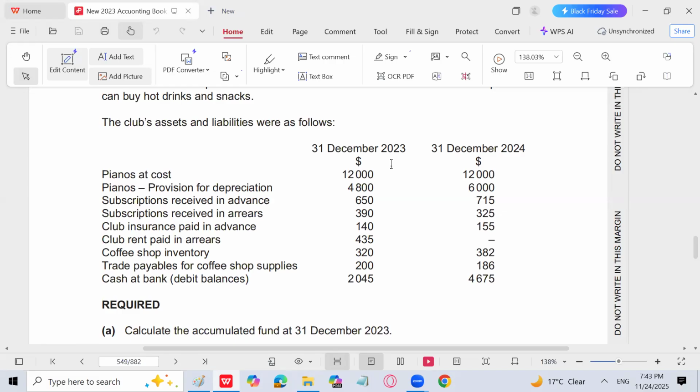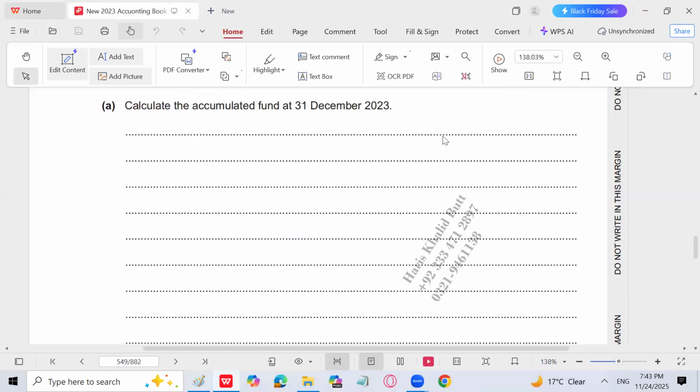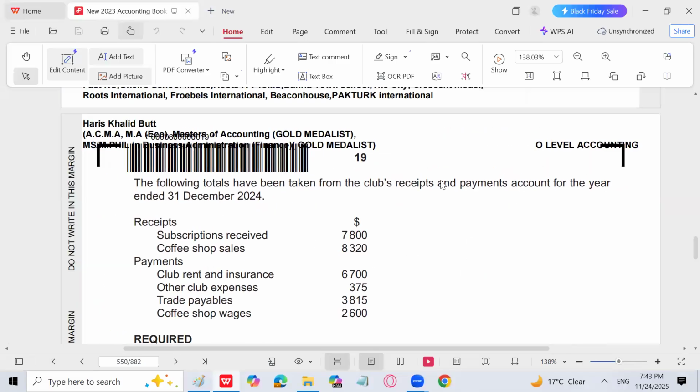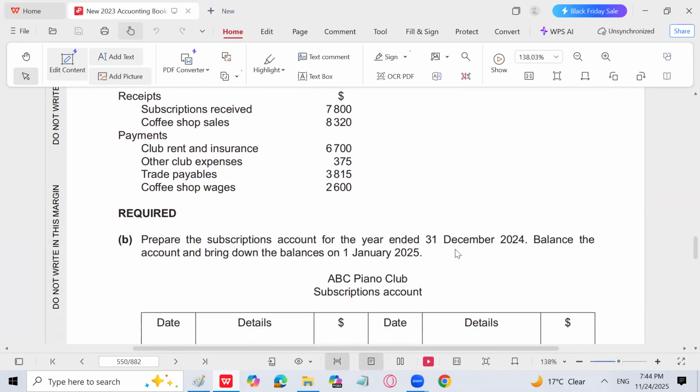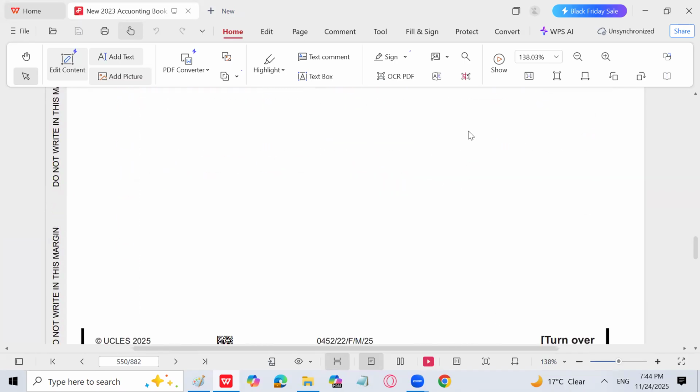That's right. 1200 is the depreciation expense because 4800 is the depreciation, but now at the end it is 6000. So 1200 is going to be the depreciation expense for the year, which is supposed to be written in the income and expenditure account. It is not required in the February/March 2022 question, but still I've just made you write it. And in the income, you will write subscription, trading profit, and in expenses, you will write club expenses 375, rent and insurance after preparing the T account of rent and insurance. You will write that, and you will get the surplus also out of that.